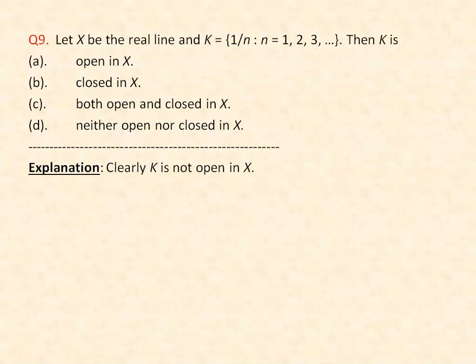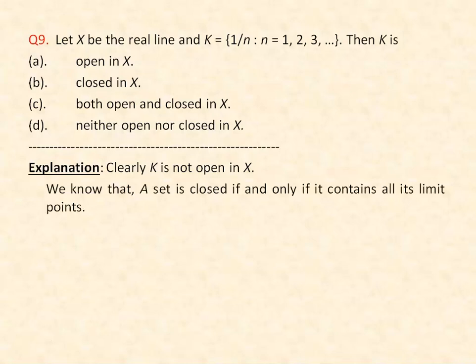Next we have to check whether the second one is the right choice or not. That means whether K is closed in X or not. We know that a set is closed if and only if it contains all its limit points. Now our K is {1/n}, where n is 1, 2, 3 and so on.